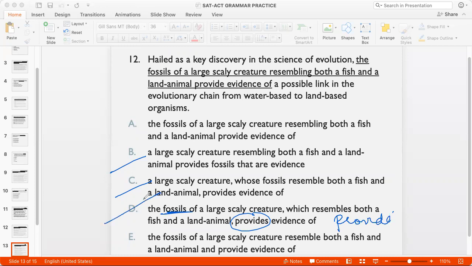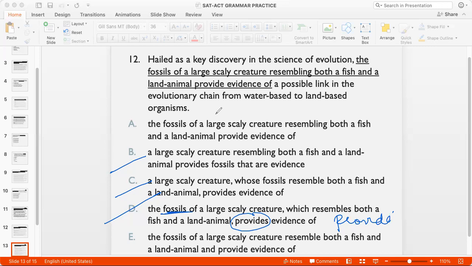Right, so D is also out. The fossils of a large scaly creature resemble both. Okay, so E doesn't denote the meaning correctly. A is more concise because I'm saying the fossils of a large scaly creature resembling both a fish and a land animal provide evidence for, so that's more concise.